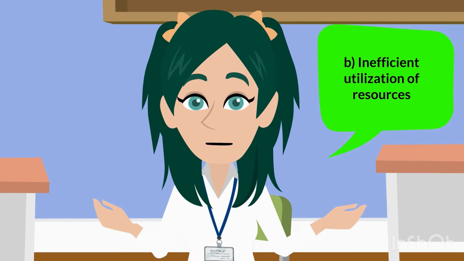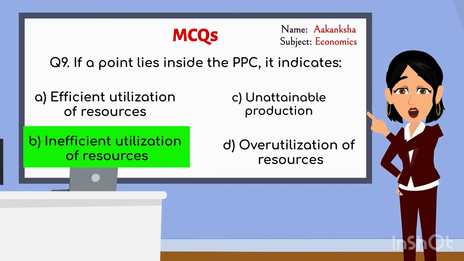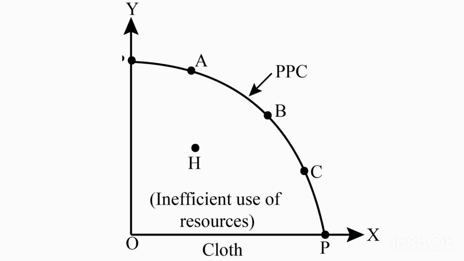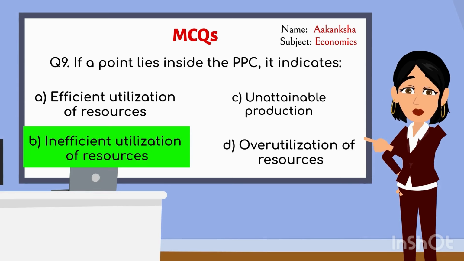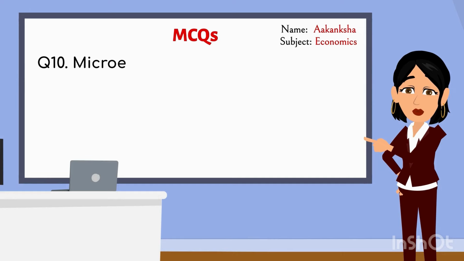Inefficient utilization of resources. Correct, Bushra. If a point lies inside the PPC, it means resources are not being fully or efficiently used. It shows that more output could be produced with the available resources. Great job. Let's move to the next question.